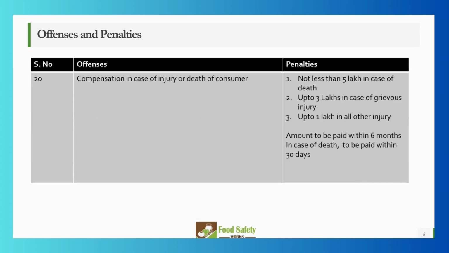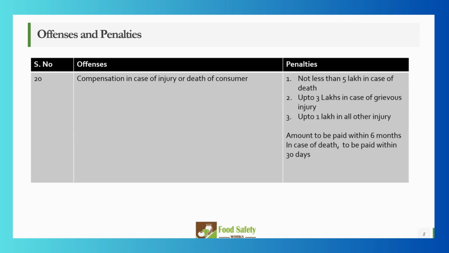Compensation in case of injury or death of a consumer, right? If anything happens in the death of a consumer because of the food that is being consumed, not less than 5 lakhs in case of death, and up to 5 lakhs in case of grievous injury. I think this was covered previously, but I'm covering it again. Up to 1 lakh for all other injuries. Amount to be paid within 6 months in case of death, and to be paid within 30 days in other cases.